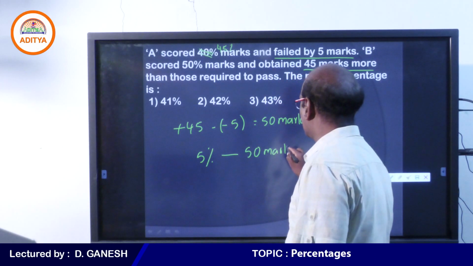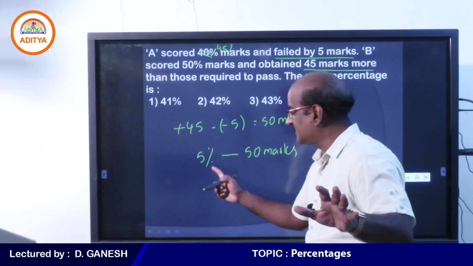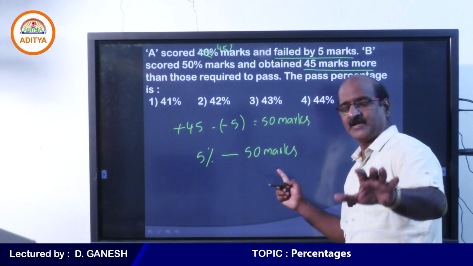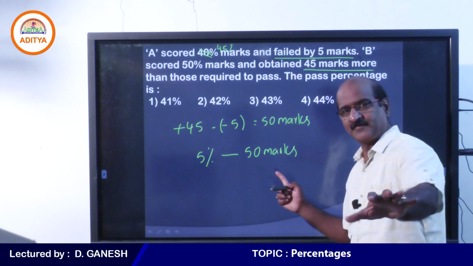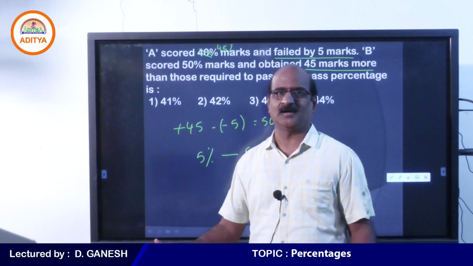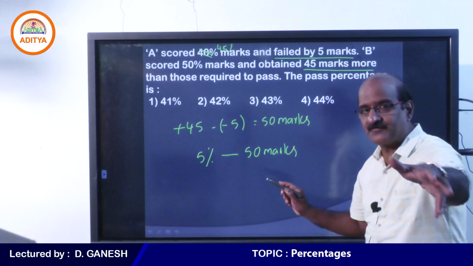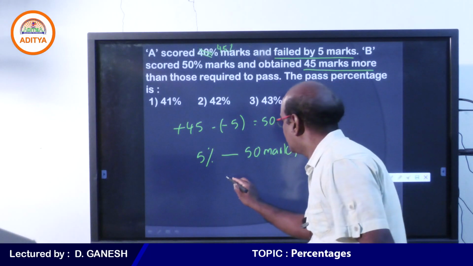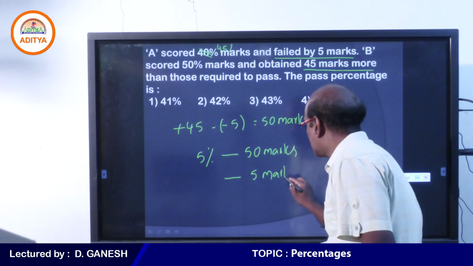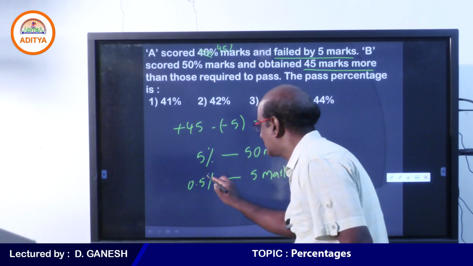Student, please let me know whether this step is okay for you. The difference between A's and B's percentage is 5, and the difference between A's and B's marks is 50. In this question, every 5% is 50 marks. See, A fails by 5 marks. Therefore, A fails by 0.5%.